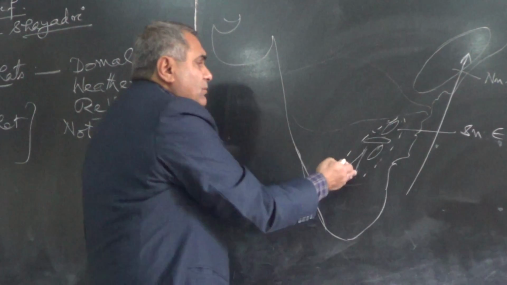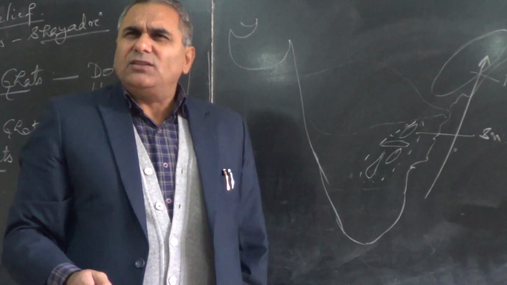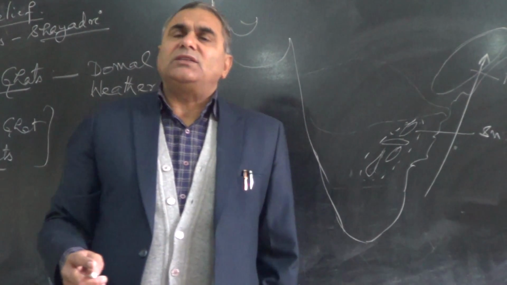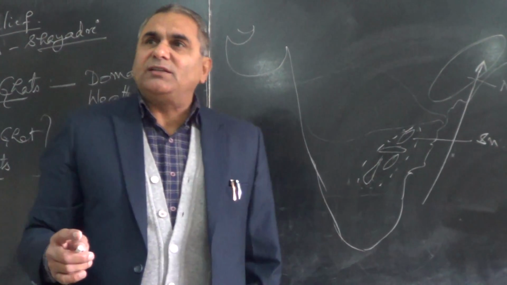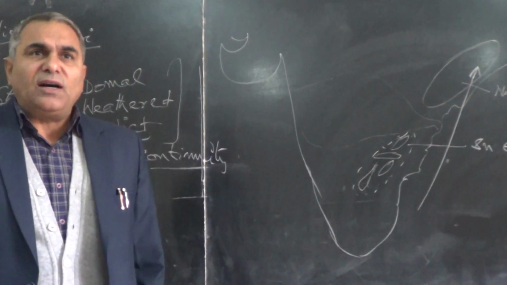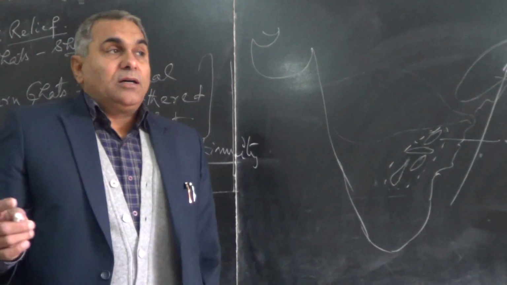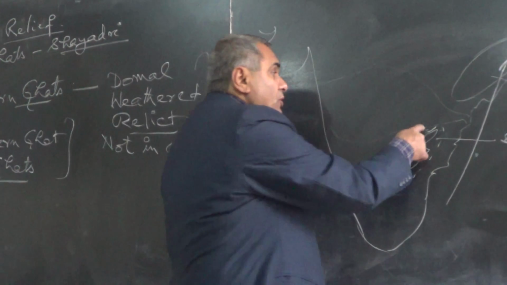So this area remains almost under rain shadow. This area is culturally known as Rayalaseema, the drier semi-arid region of Andhra Pradesh. It receives less rainfall, so it is a drought prone region.